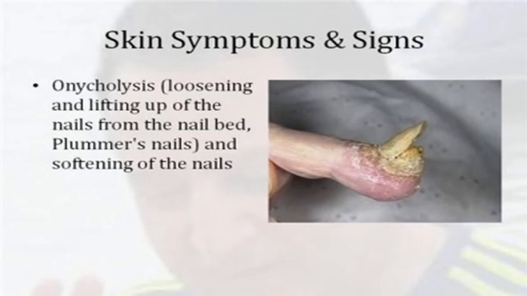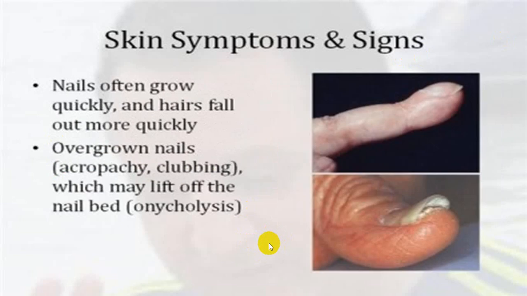So changes in the finger and nails will also be very classical in case of thyrotoxicosis. Very common. You can see the nail changes, and the nail is almost lifted up, and this is also described as plumber's nails. You can see the different changes. This is clubbing, and see this change in the nail. So you call it acropathy, and onycho is nail changes.